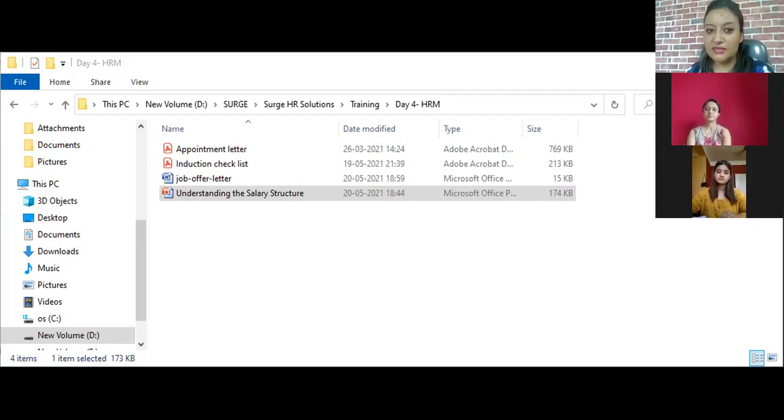Okay. Still, I will read out the definition to you. Occasionally, employees are entitled to several reimbursements like medical treatments, phone bills, newspaper bills, etc. The amount is not received in the salary, but on submission of the bills, reimbursement is given. Generally, there is an upper limit for every category of reimbursement.